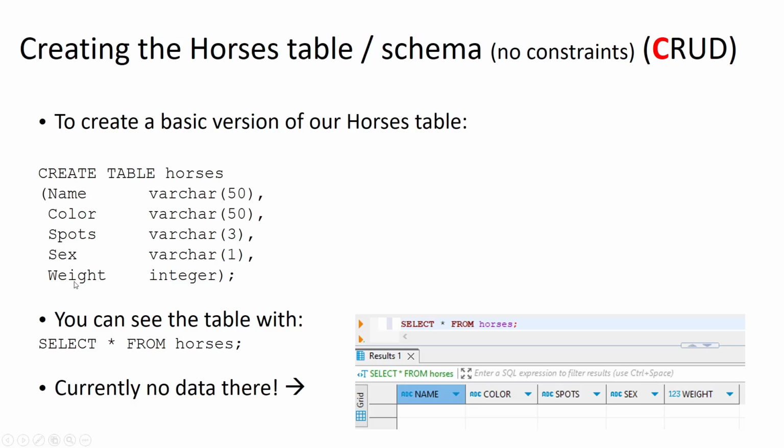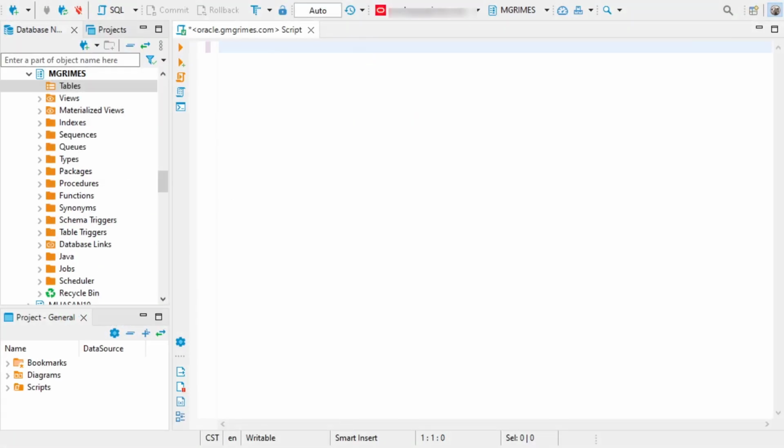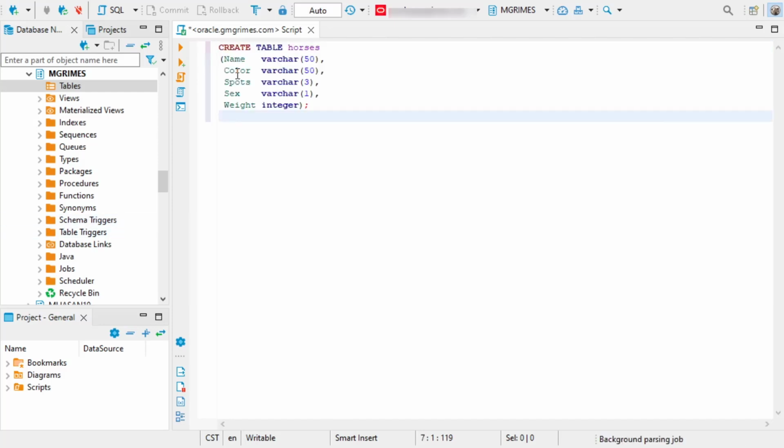And then weight is going to be a numeric data type, and in this case, we'll call it an integer. So let's go ahead and switch over to Oracle and execute this code. I'm just going to copy and paste this code from the document that is posted to Canvas, also available in the PowerPoint slides here.